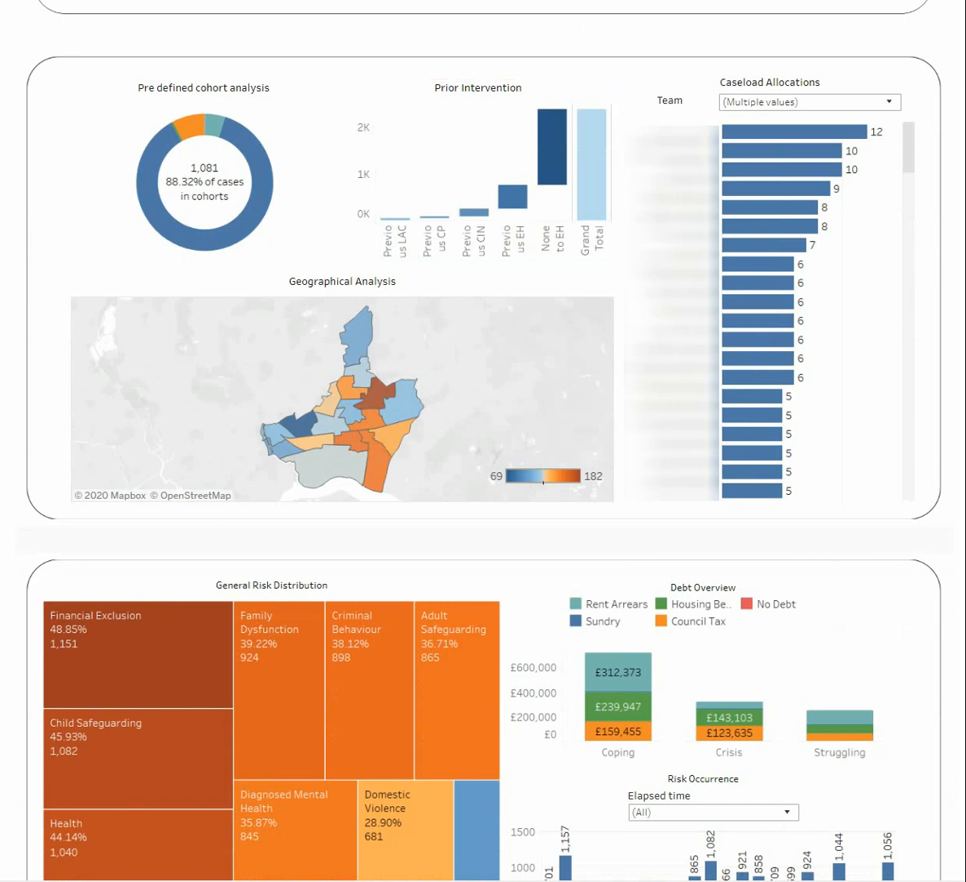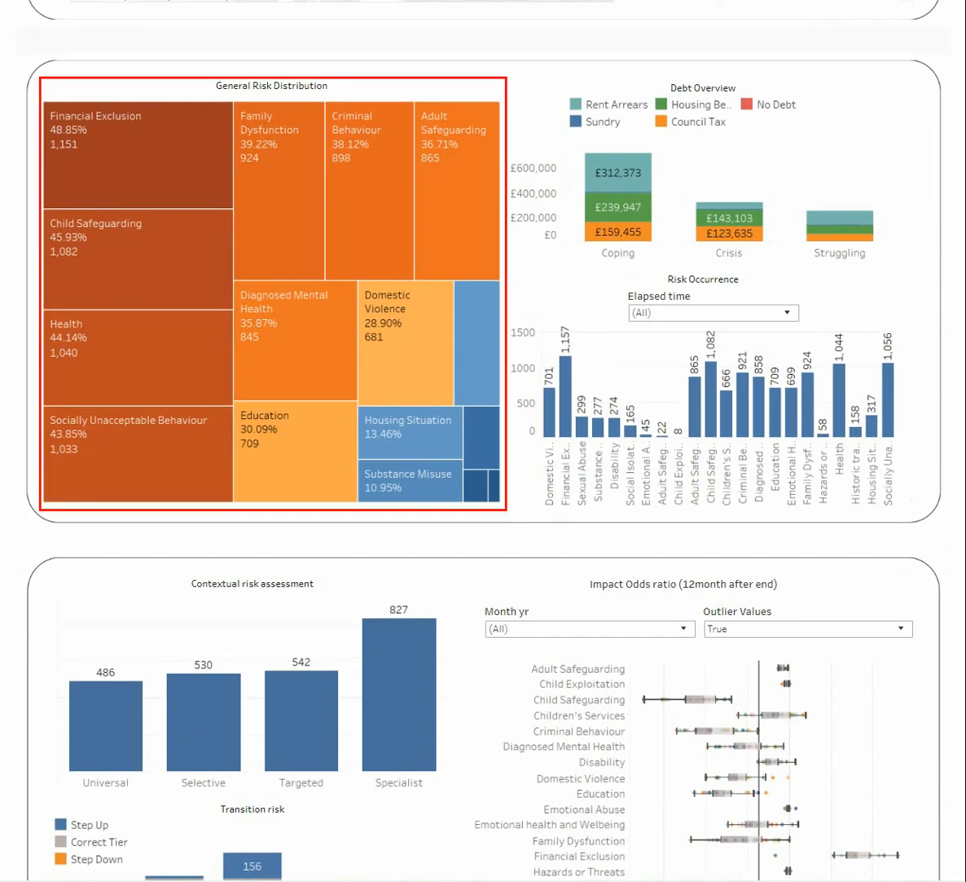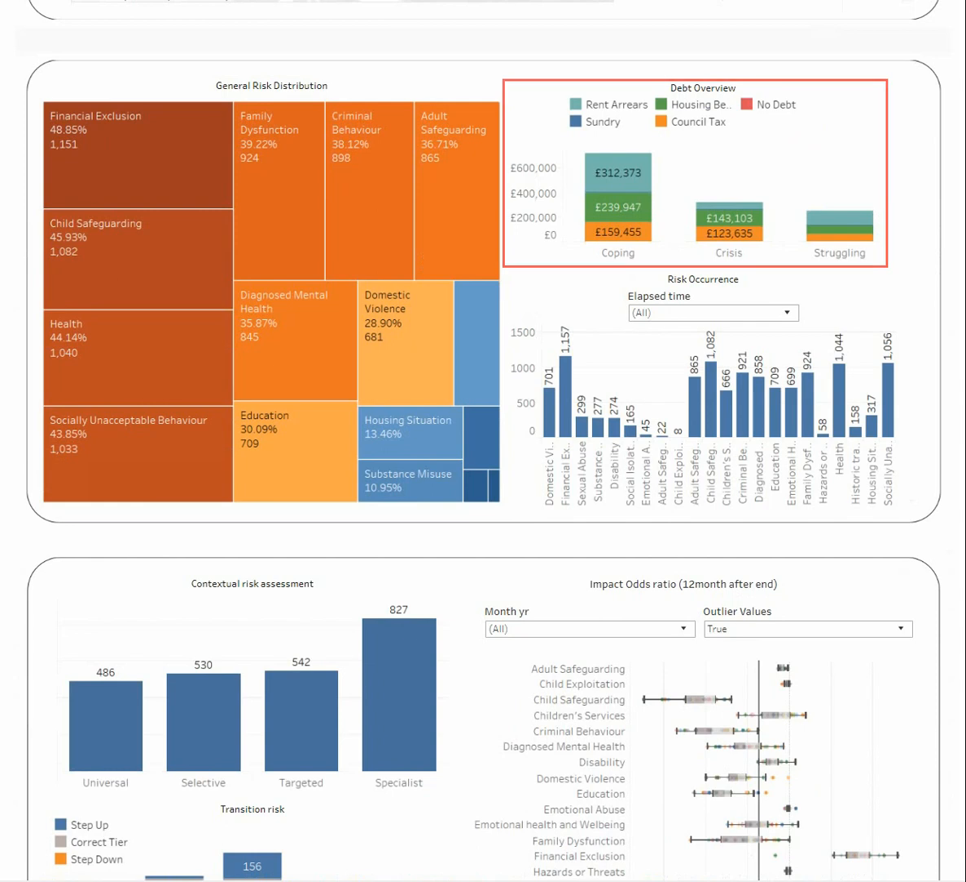We will also look at the cases that are escalating in early help and check demand and capacity at every level. I can see all the usual risks that I would expect from early help cases. We've noticed over time they are becoming more complex and wider sets of issues are occurring. The debt picture is varied, some coping, some struggling, and some in crisis, and now we can see them all